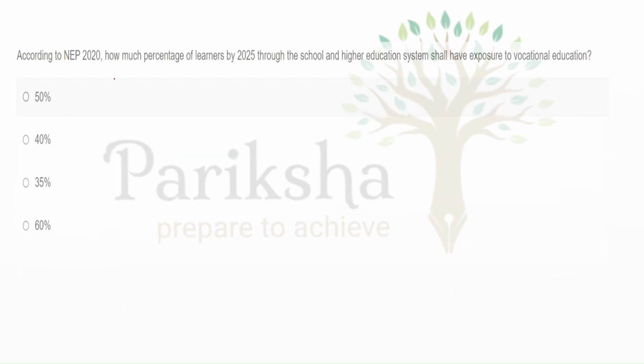Now this is from NEP, the National Education Policy, so this can also be asked. Through the school and higher education system, what percentage of learners by 2025 shall have exposure to vocational education? It's directly related to government services, as they have launched various vocational education services like SWAYAM and others. So what is the percentage? For this the right answer is 50%.